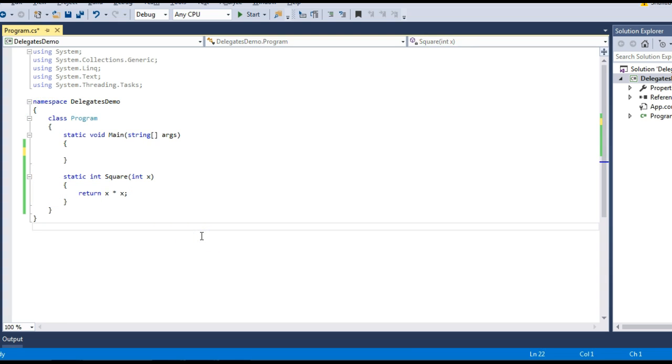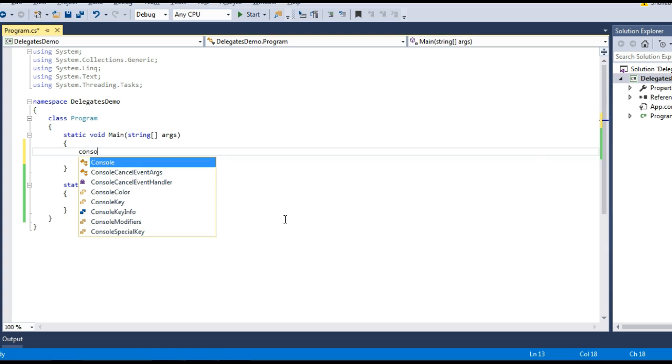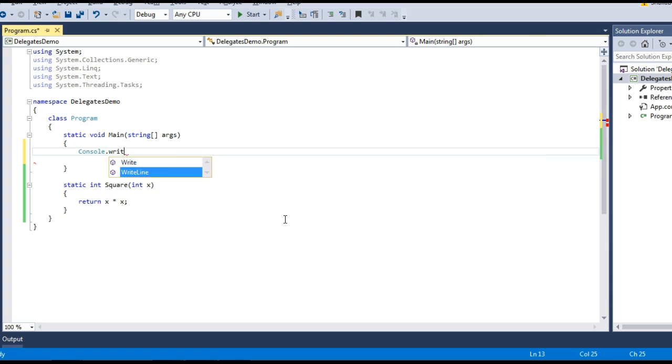So now let's try to use this method without delegates. Let's prompt the user first to enter a number. So let me write, please enter a number.